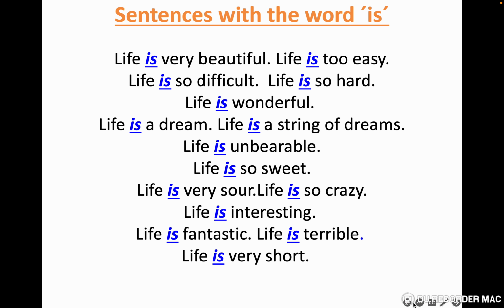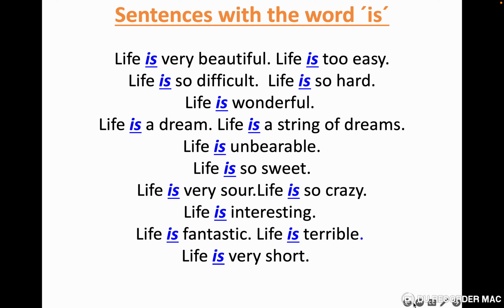Life is very beautiful. Life is too easy. Life is so difficult. Life is so hard. Life is wonderful. Life is a dream. Life is a string of dreams. Life is unbearable. Life is so sweet. Life is very sour. Life is so crazy.